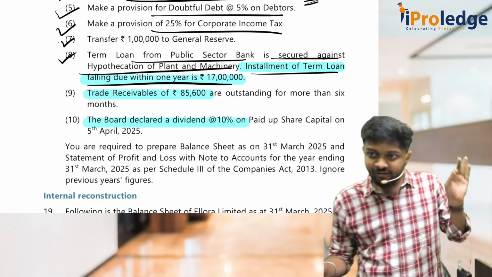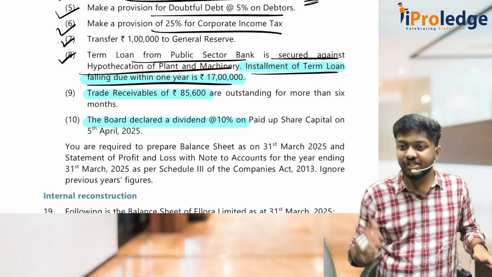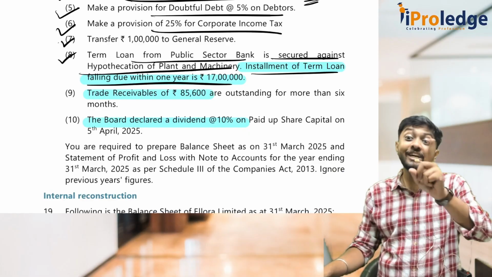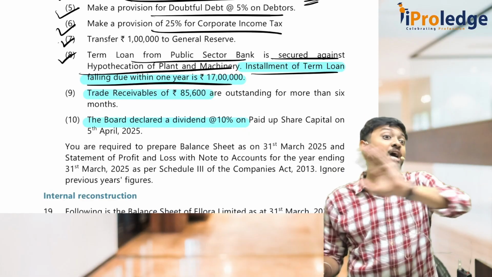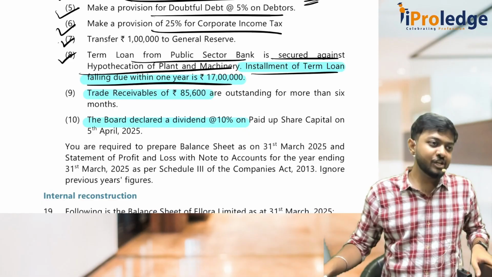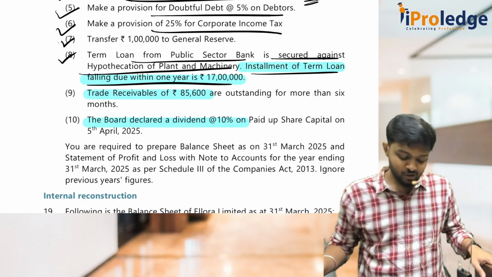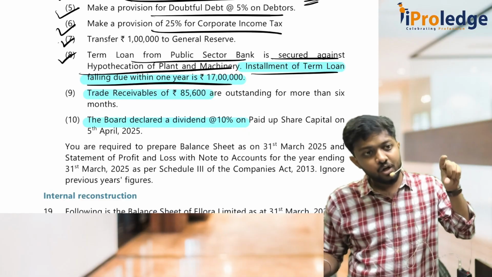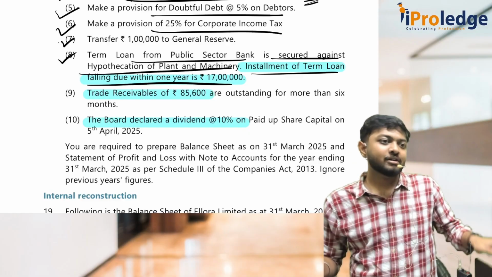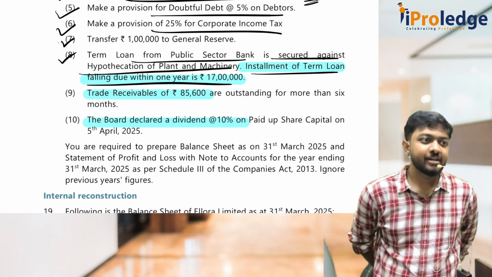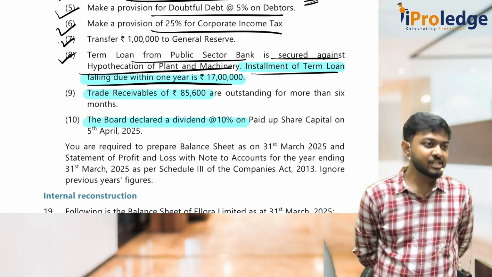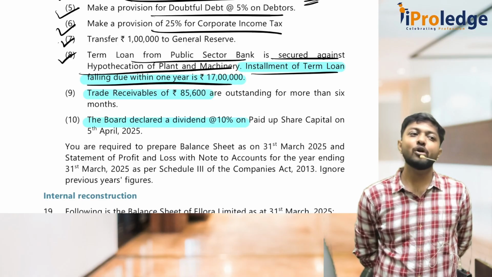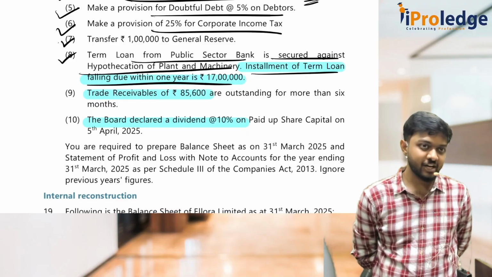Correct? If the dividend is declared after the balance sheet date, then even if it has happened before signing off financial statements, it cannot be treated as an adjusting event. You cannot record it. It's upfront rejected by AS4. Right? So you have to not do anything in the financial statements, but in the end of the question, you have to write a note saying that as per AS4, we cannot record this dividend. We cannot adjust this dividend in the financial statements as per AS4, because though it is declared before the Board of Directors approving the financial statements.